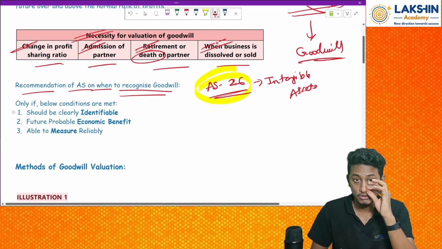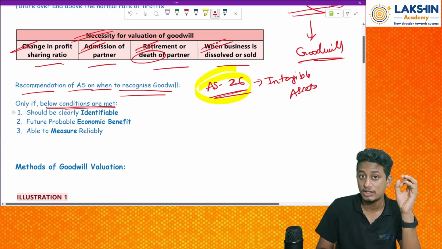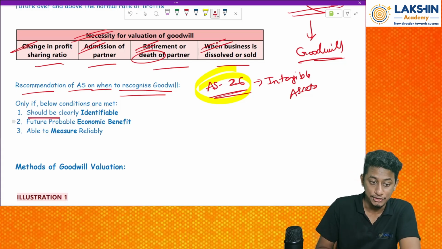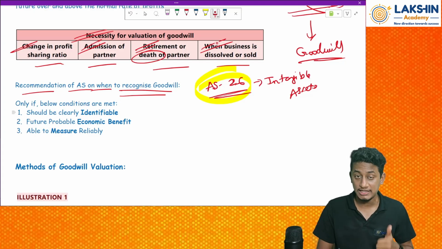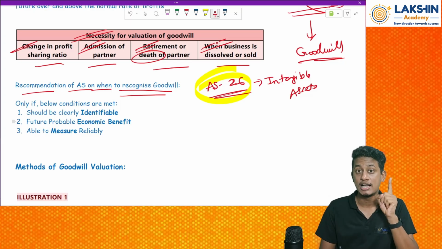AS 26 says: when can you recognize goodwill? When all of the below conditions are met. Only if the below conditions are met. That it should be clearly identifiable. I should be able to identify the goodwill. In that case only I can recognize it in my books of accounts, or else I cannot show it as a goodwill on the asset side of the balance sheet.